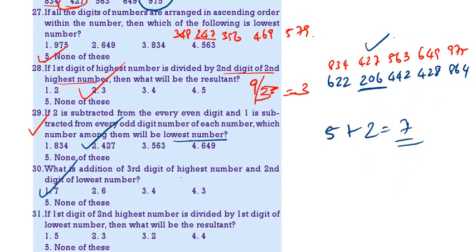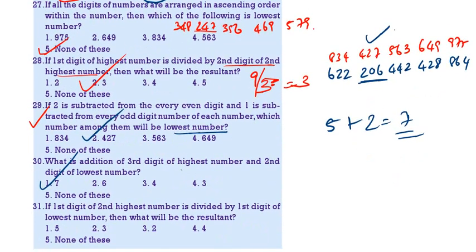Then, the first digit of the second highest number. What is the second highest number? 834. In this, the first digit 8 is divided by the first digit of the lowest number. What is the lowest number? 427. In this, the first digit is 4. When we divide 8 by 4 we will get 2. 3 is the correct answer.